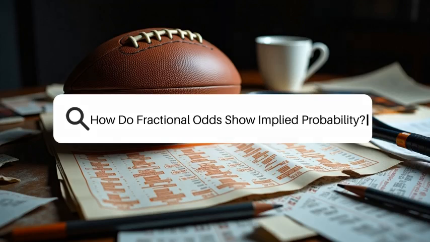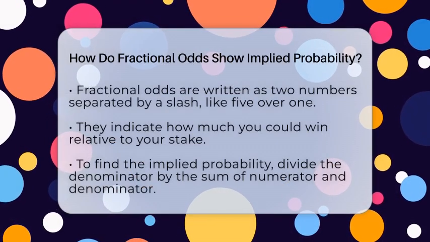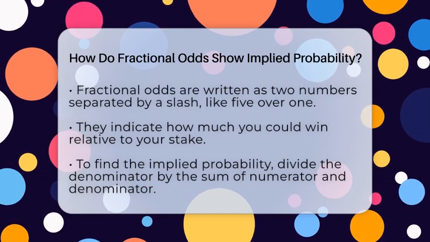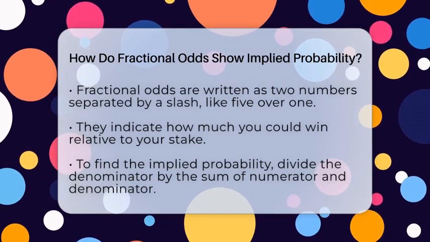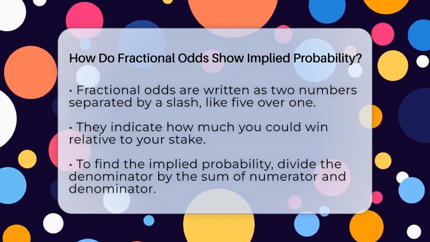How do fractional odds show implied probability? Imagine you're looking at a betting slip and see odds like 5 to 1. Ever wonder what that actually means about the chances of winning? Well, that's where implied probability comes into play.